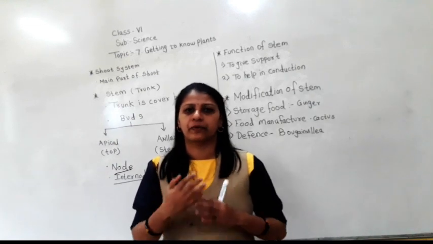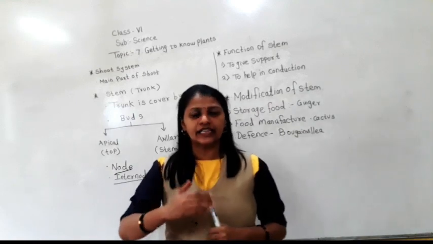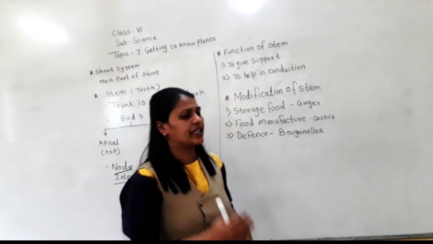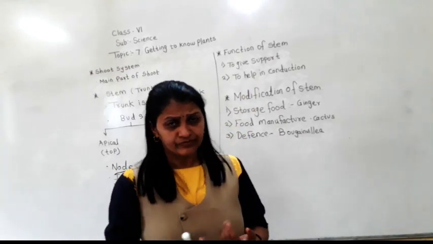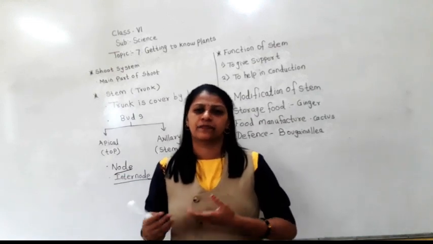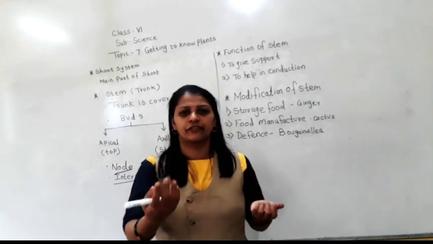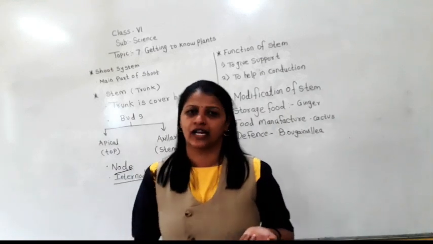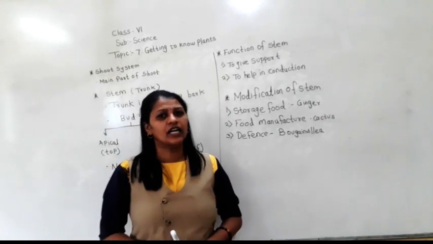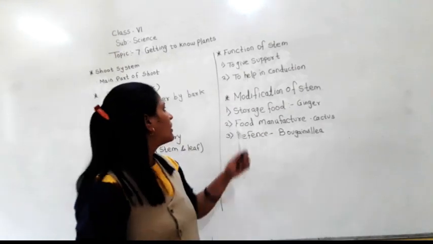So the food which is prepared by the plant is again transferred to the root by the stem. So it helps in conduction. It means the water and minerals which we get from the root pass through the stem to the leaves, and the food which is prepared by the leaf passes down to the root. This passing process is done by the stem. It is the main function of the stem.